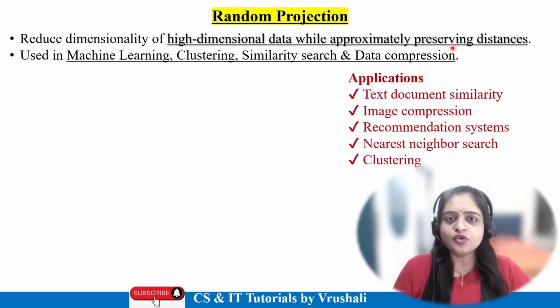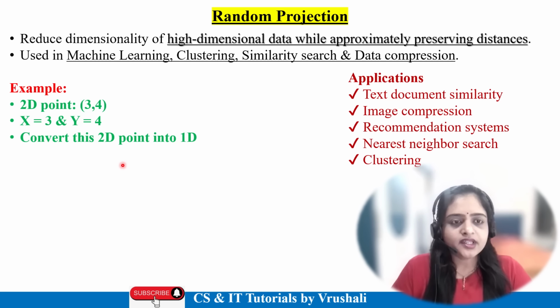So random projection is mostly used in machine learning in clustering techniques, or it can also be used for compression purposes. If you want to compress your image from a large size to a small size without removing the data, for that purpose, the random projection model is used. This is one kind of compression technique, right? Again, it can be used in recommendation systems, then in k-means or nearest neighbor algorithms in machine learning, they use random projection. Now let's understand with an example.